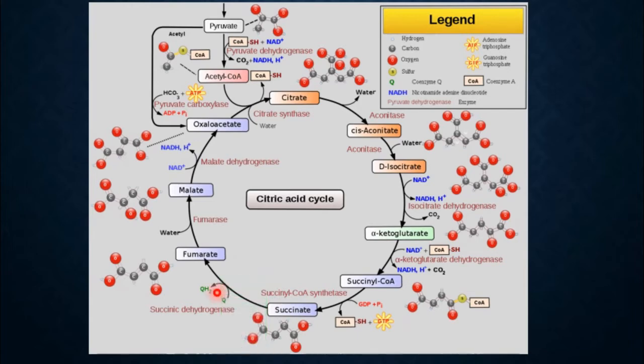This succinate will now be converted into another 4-carbon molecule called fumarate. You can see the difference in the orientation of the atoms. Okay, the fumarate will again be converted into another 4-carbon compound called malate with the addition of water. This step is catalyzed by the enzyme fumarase. The malate will then finally be converted into oxaloacetate, again a 4-carbon compound.